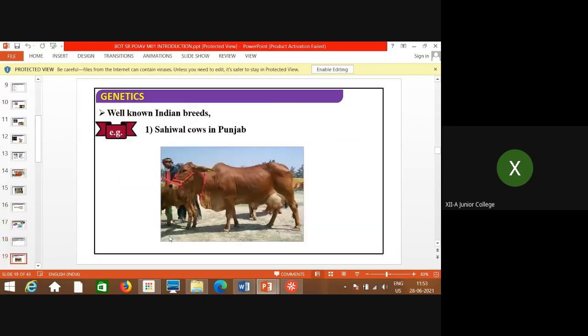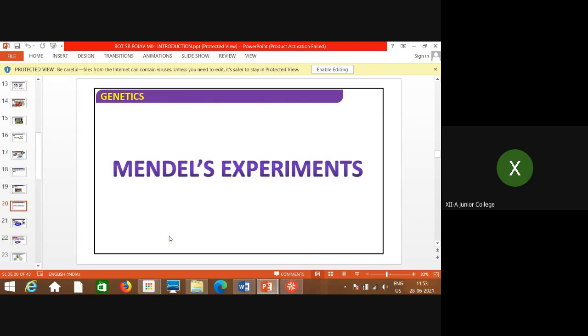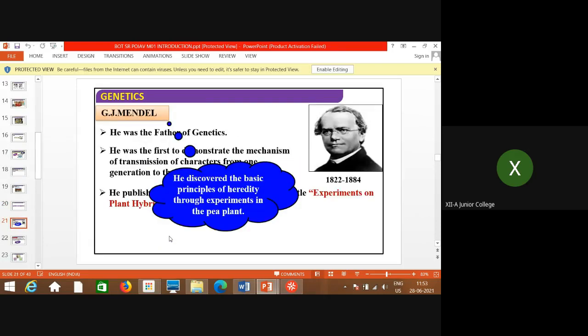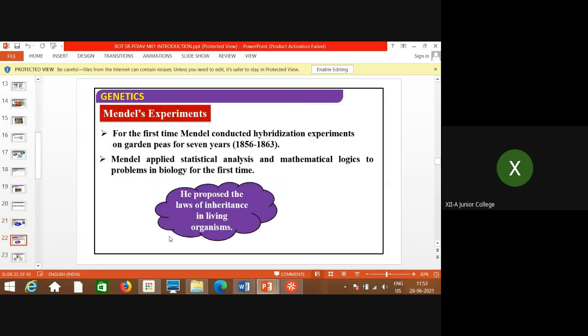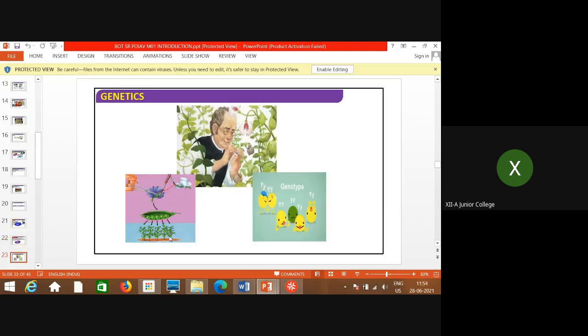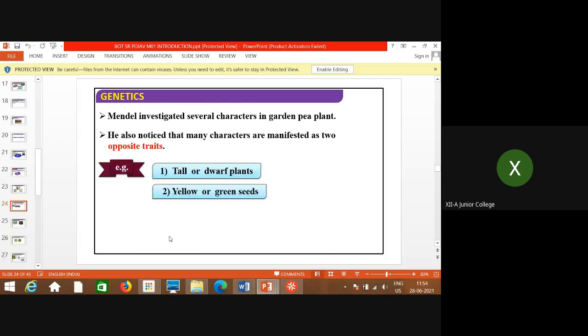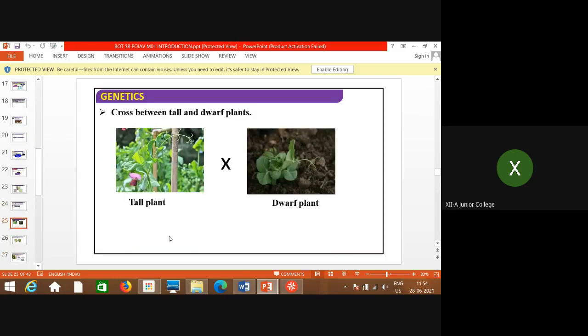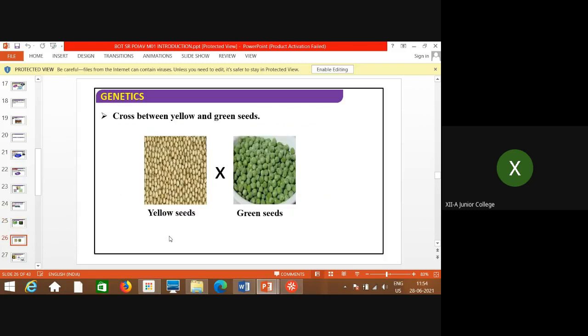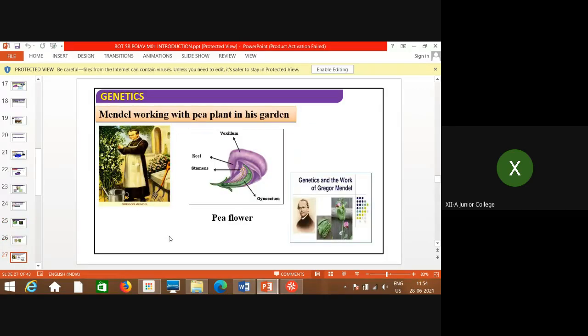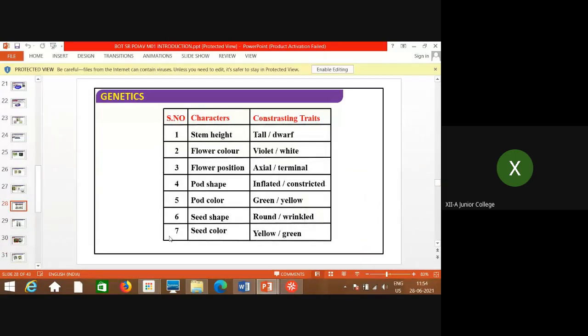Now, what is Mendel's experiment? Mendel performed the experiment on the pea plant, and there are many reasons behind selecting it. He kept statistical data also. In the pea plant you can see seven different contrasting characters: tall and dwarf plants, yellow and green seeds, purple and white flowers.